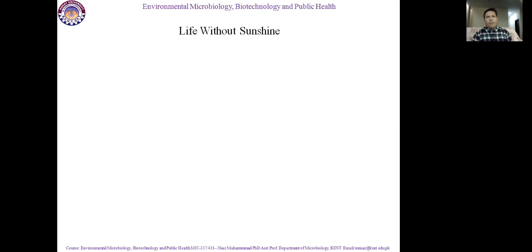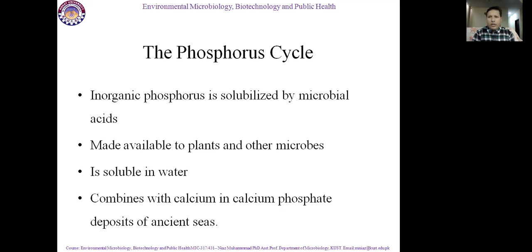So these were the most important ones: carbon cycle, nitrogen cycle, sulfur cycle, phosphorus cycle, some important elemental cycles we have talked about in this lecture. For details, because in slides we can only give hints, just say this is the main topic we have to concentrate on, and details will be discussed in books and research articles.